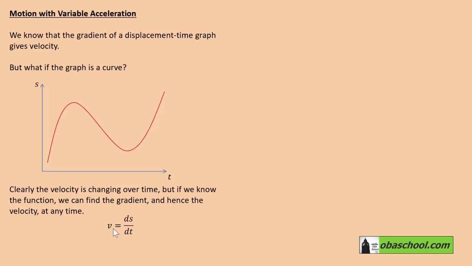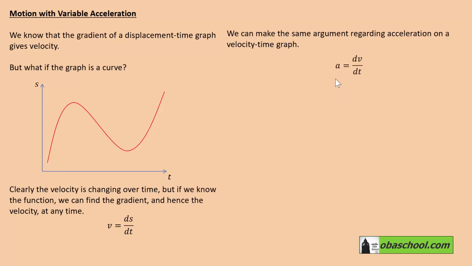Velocity is therefore ds/dt. We can make the same argument regarding acceleration on a velocity time graph. So the acceleration would be dv/dt.